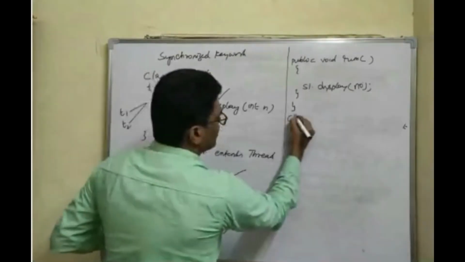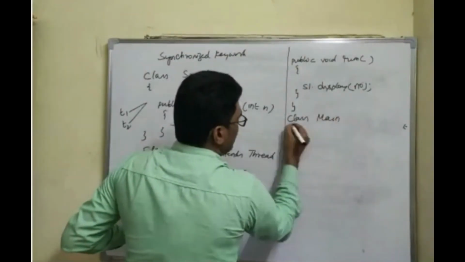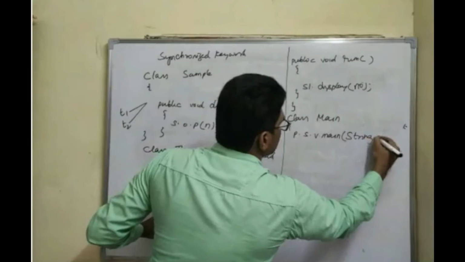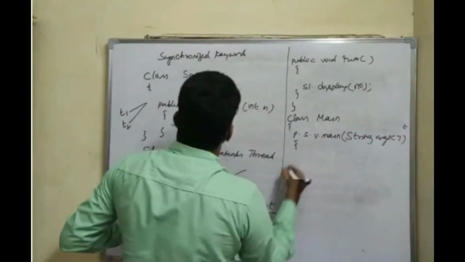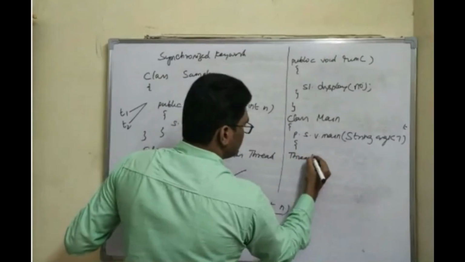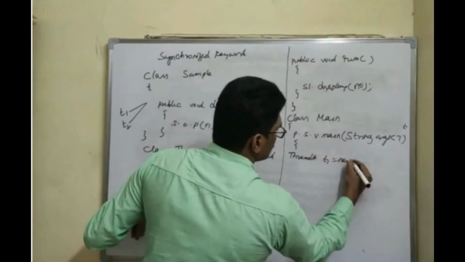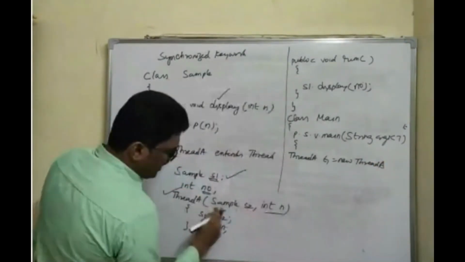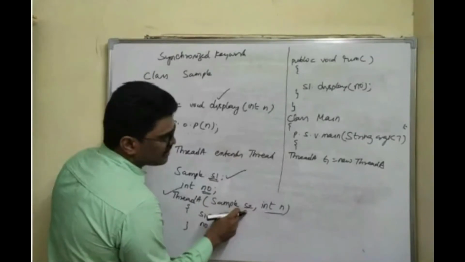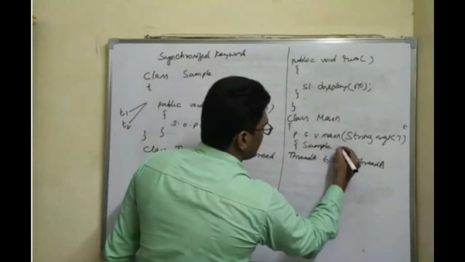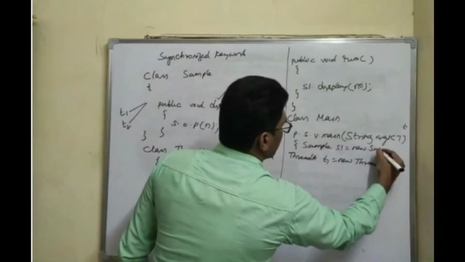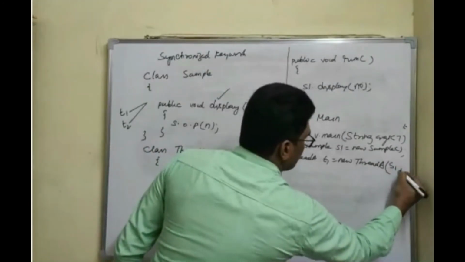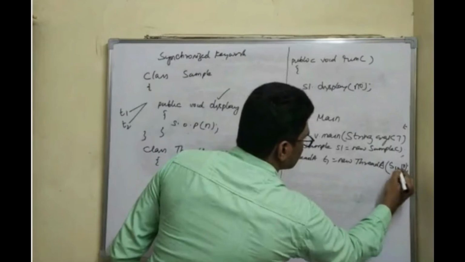Now come to the main class. Class Main, public static void main(String[] args). I create an object: ThreadA t1 is equal to new ThreadA. The constructor takes as parameter the class object, so I create an object of the Sample class here: Sample s1 is equal to new Sample. If I don't create the object, I cannot pass it. So I create s1 and pass the number 10.